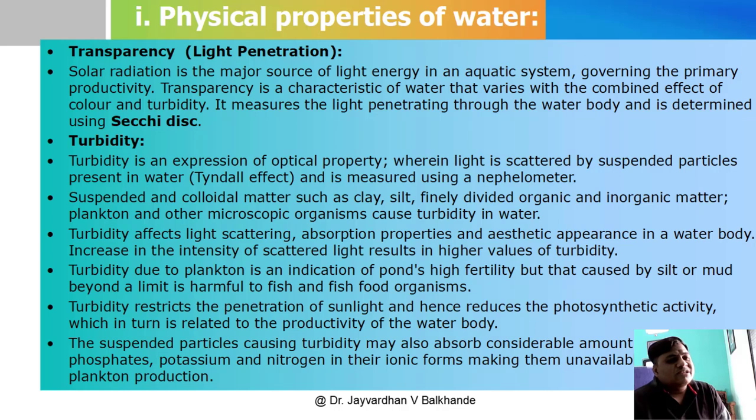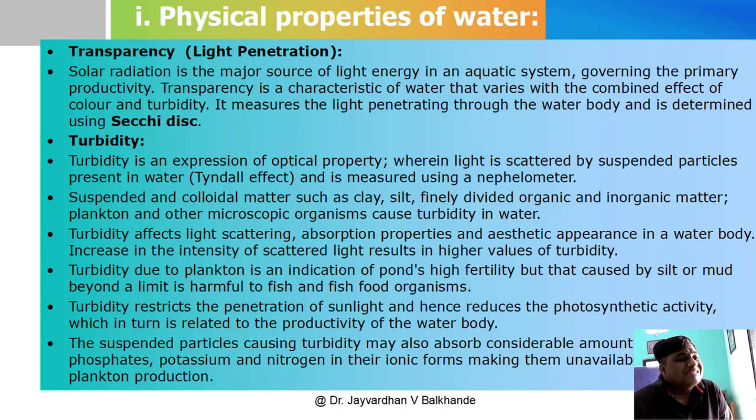Then it restricts the penetration of sunlight and hence reduces the photosynthetic activity. Why do we have to measure this turbidity? Because it restricts the penetration of sunlight. If the turbidity is more in water, the sunlight is not penetrated towards the green plants, and we know photosynthetic activity is very important, as these green plants, using the sunlight, prepare their own food, and it produces oxygen.